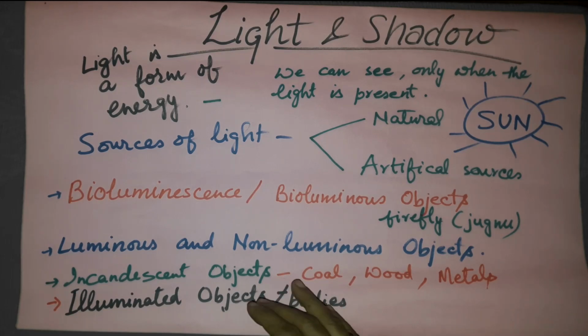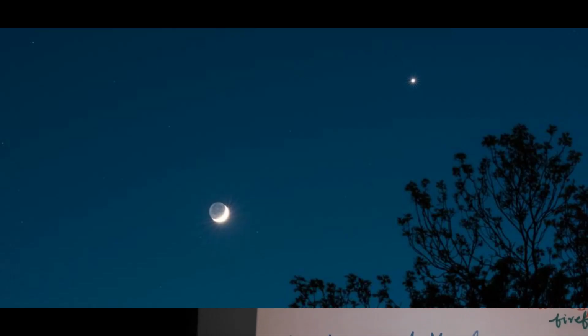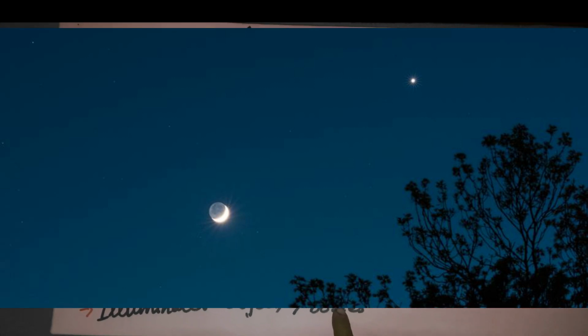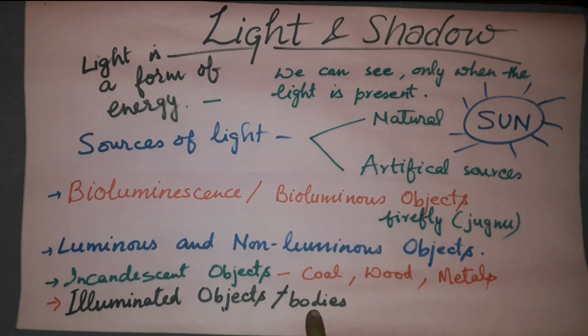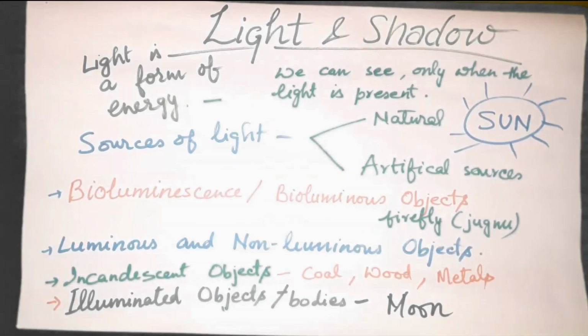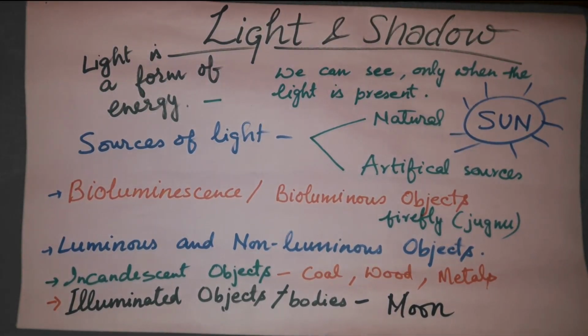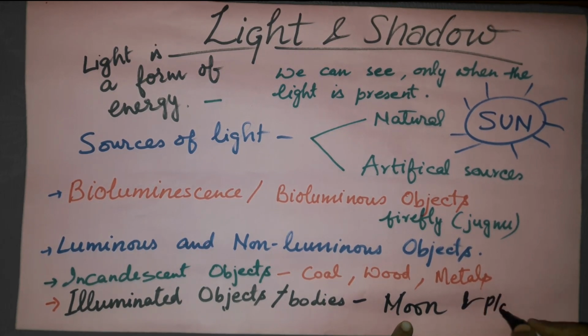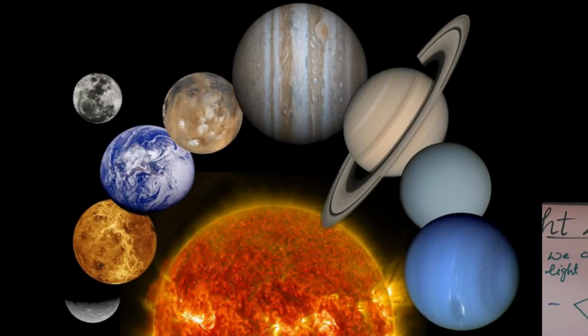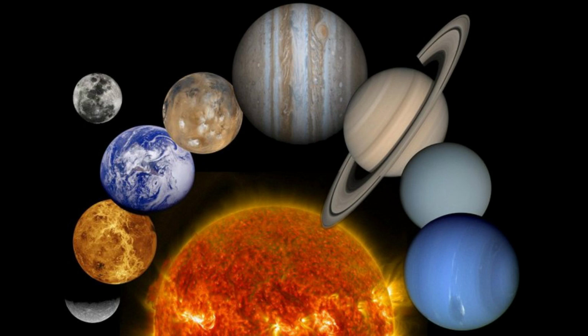Just like the moon. Moon is known as the illuminated body because it is getting the light from the sun. The reflected light from the moon is bright enough that we are able to walk on the road outside under that bright light. So moon and the planets are the illuminated objects.